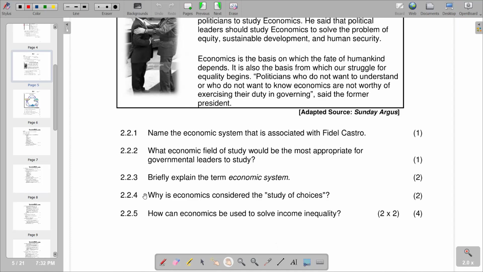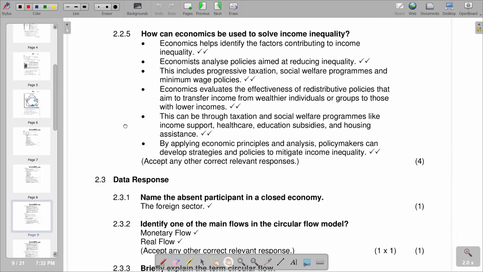So moving on to 2.2.5, how can economics be used to solve income inequality? And this is the issue of income inequality obviously can be solved by the issue of redistribution of that income, so that we have income equality being achieved. So we are saying this is our 2.2.5 and trying to see the explanation that we have.